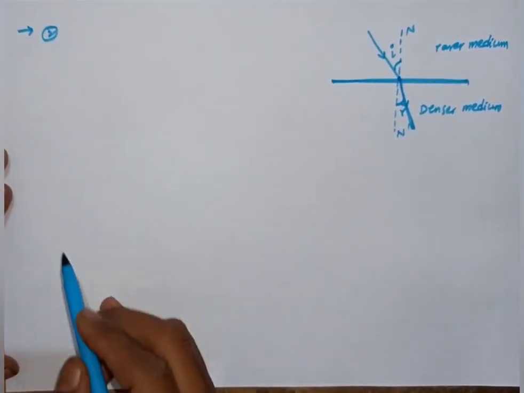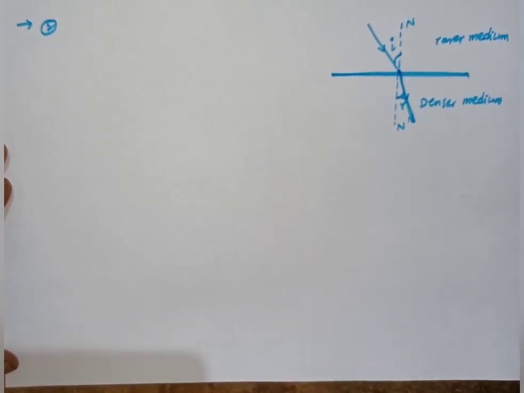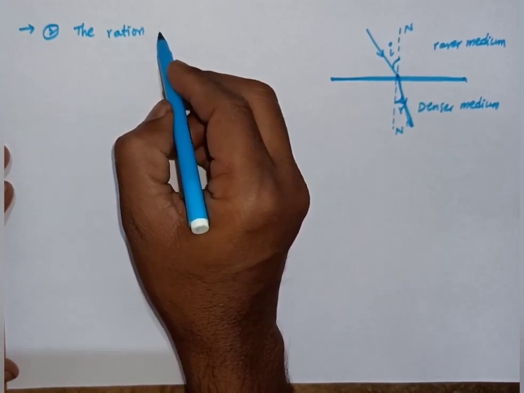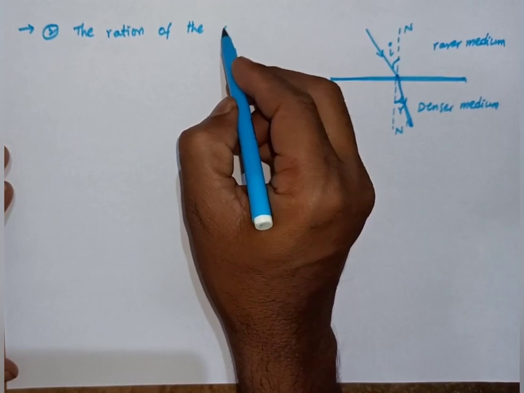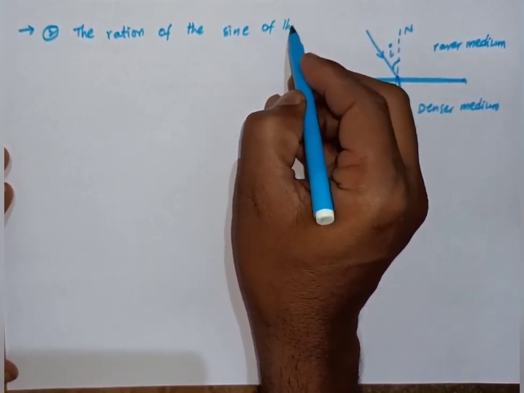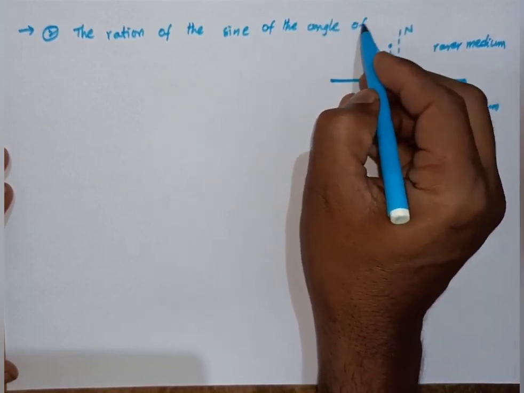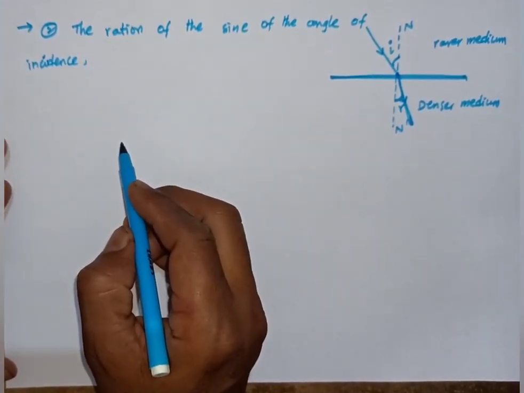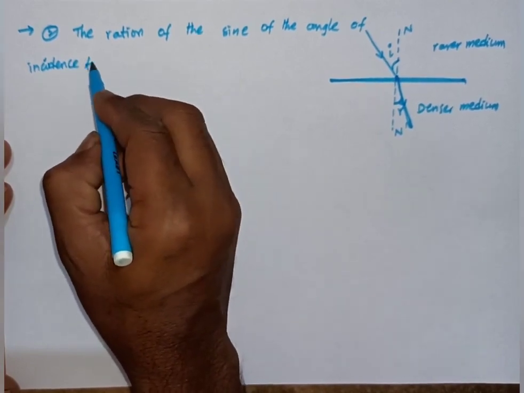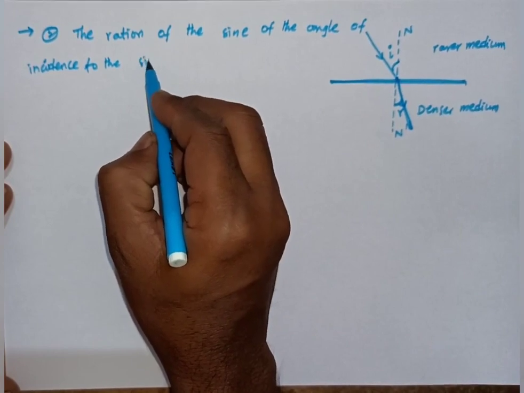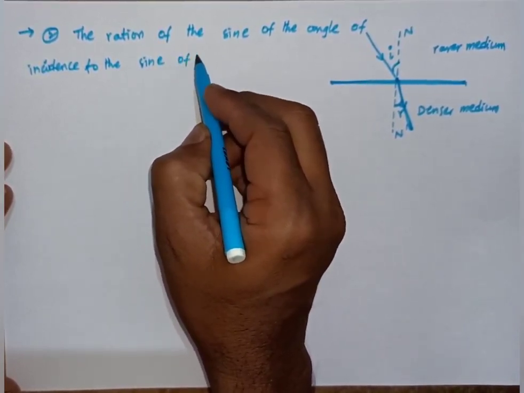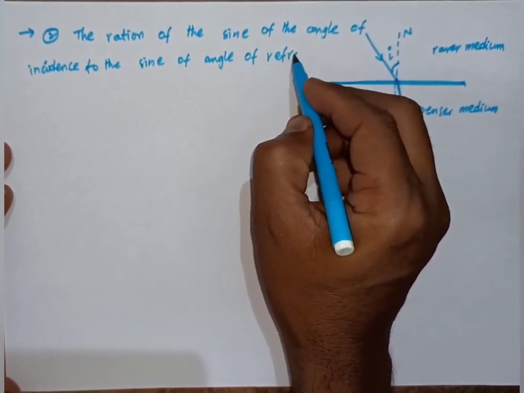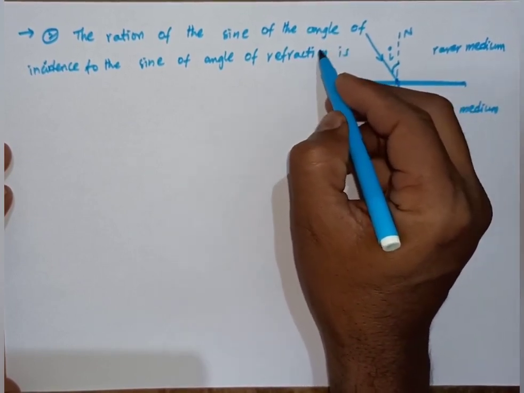So we can consider Snell's second law. The ratio of the sine of the angle of incidence to the sine of the angle of refraction is constant.